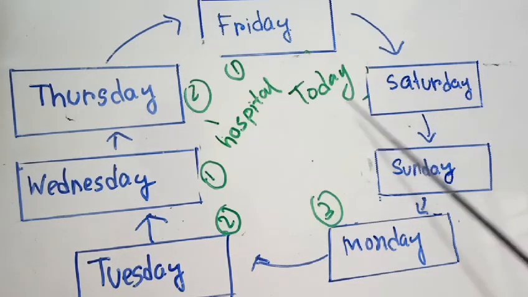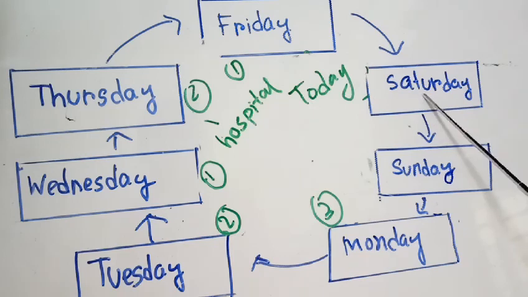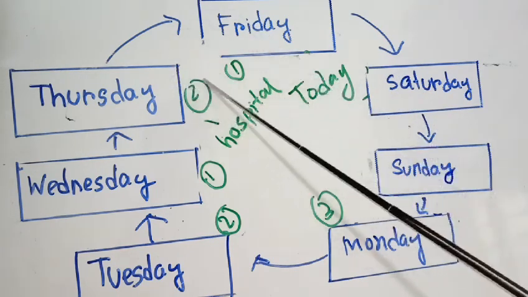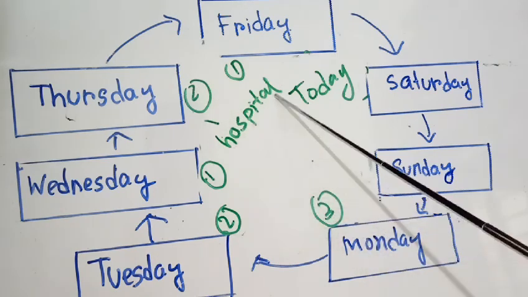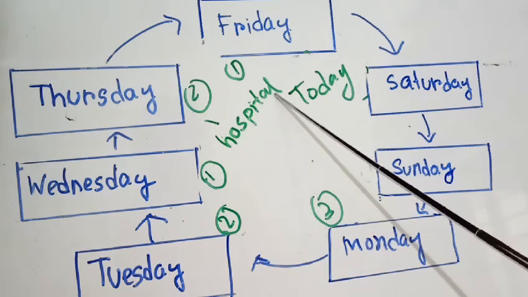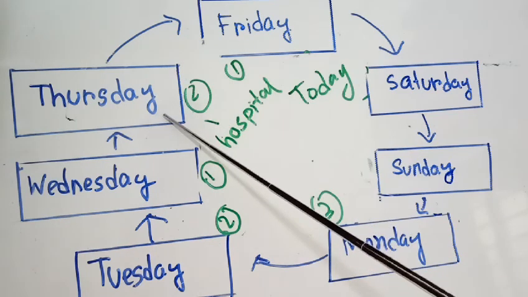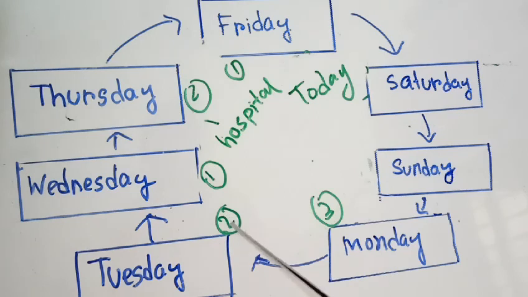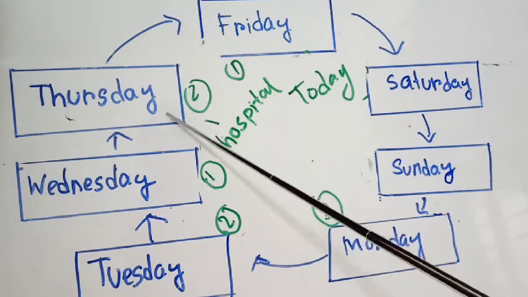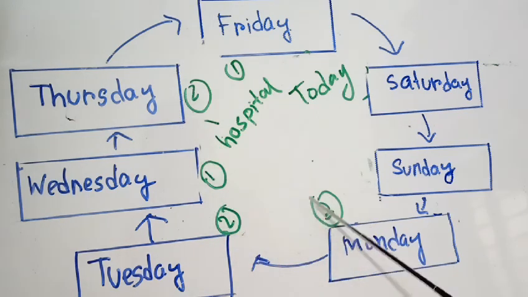Here, today is Saturday. From Saturday, 2 days before, he went to the hospital. That is Thursday. 3 days before Thursday, his stomach ache started. So 1, 2, 3. So Monday his stomach ache started. Our required result is Monday.